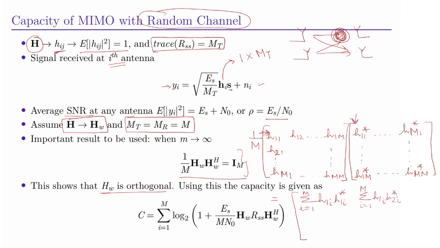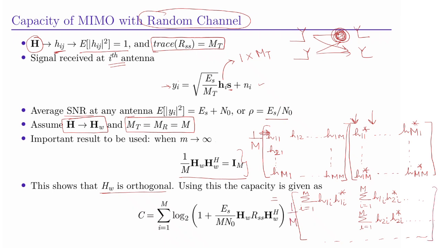So basically we multiply the first row with the second column, and you get this one. Similarly, the second diagonal element you will get is summation i goes from 1 to M, H2i multiplied with H2i conjugate, and so on. The rest of the terms you can easily find out, and here you have 1 divided by M.